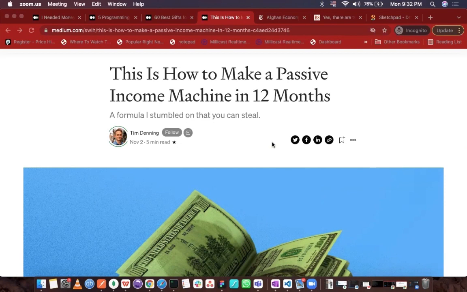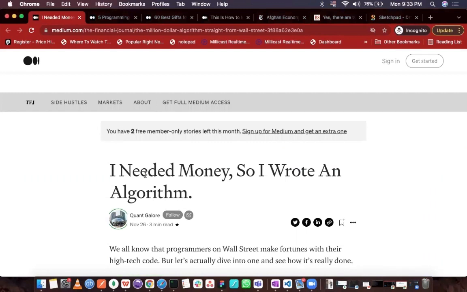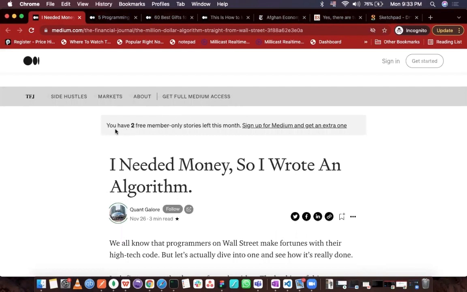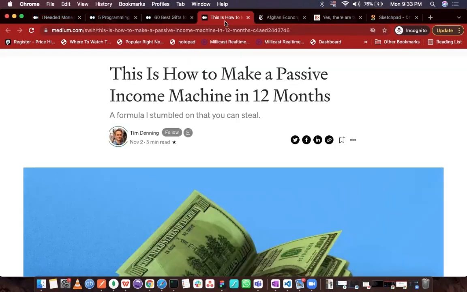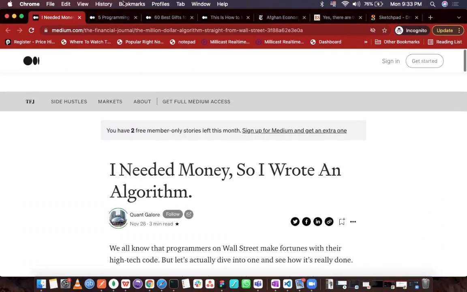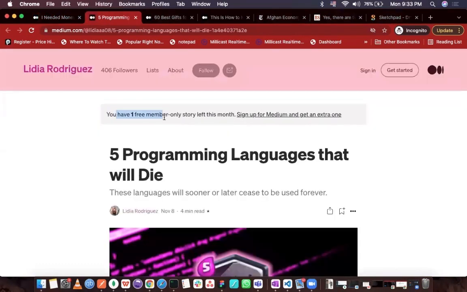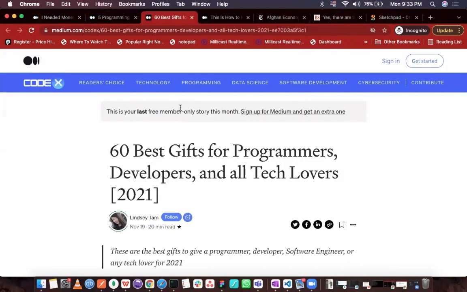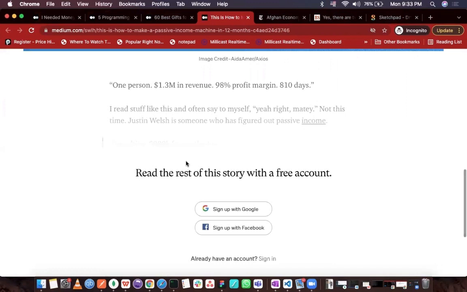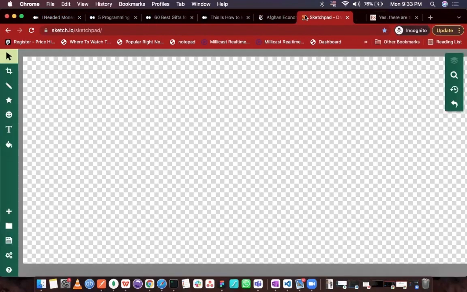We need to understand how a website works before we can find any vulnerability. How Medium works is, it is based on a freemium model. It allows access to 3 paid stories, and after that, you need to buy their subscription. As you can see here, this is my first free story, then my second, and this is my third. This is your last free member-only story, and after that, this fourth article is locked. So how can we access this article? Let's see how it is working.